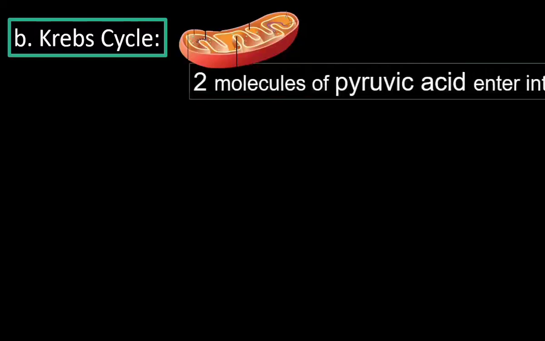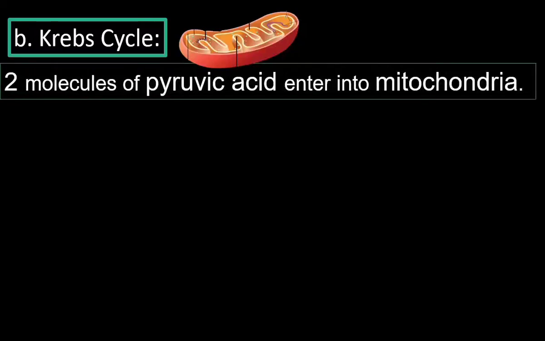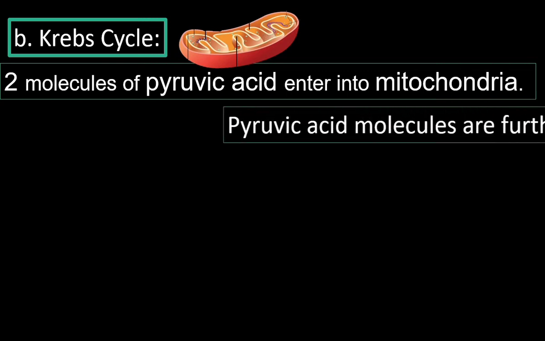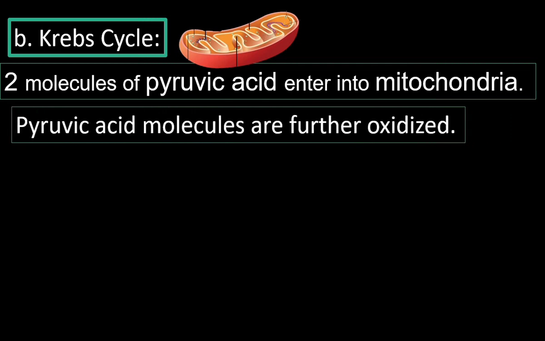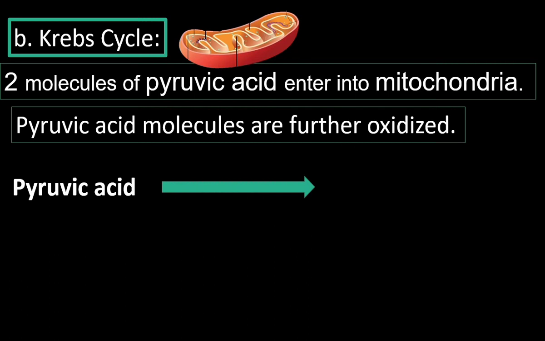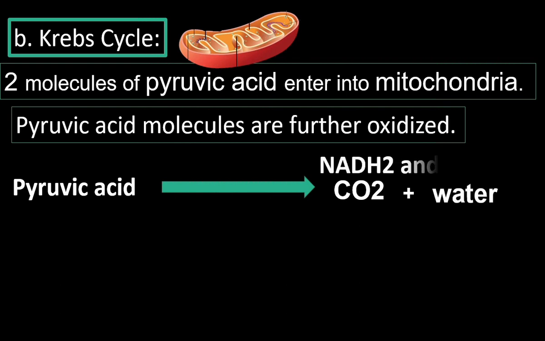Two molecules of pyruvic acid enter into the mitochondria. Inside the mitochondria, further reactions take place. Pyruvic acid molecules are further oxidized. The pyruvic acid molecules are oxidized to produce carbon dioxide, water, and NADH2 and FADH2.